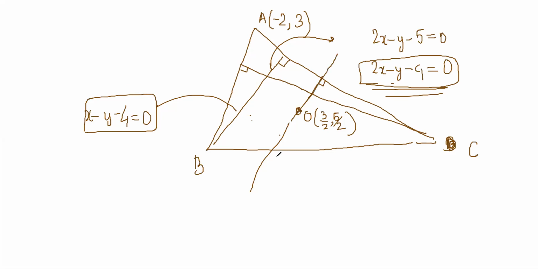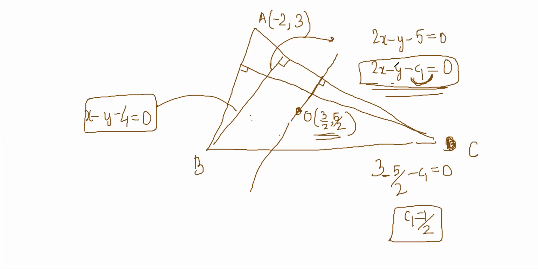This is the equation of this perpendicular bisector, but now we can find C1 very easily, no? Because it passes through (3/2, 5/2). We know the circumcenter, so you can put that there. So it becomes 3 minus 5/2 minus C1 equal to 0, so C1 is equal to 1/2, right? So now we know the equation of this perpendicular bisector, and we know this point. Like in the previous question, if we know the equation of the perpendicular bisector and one point, then we know the opposite vertex, no?